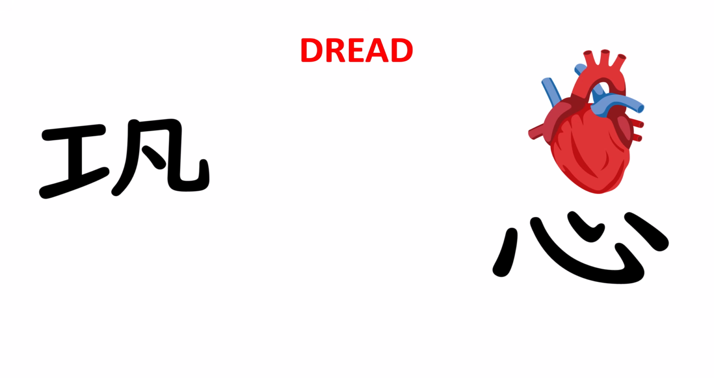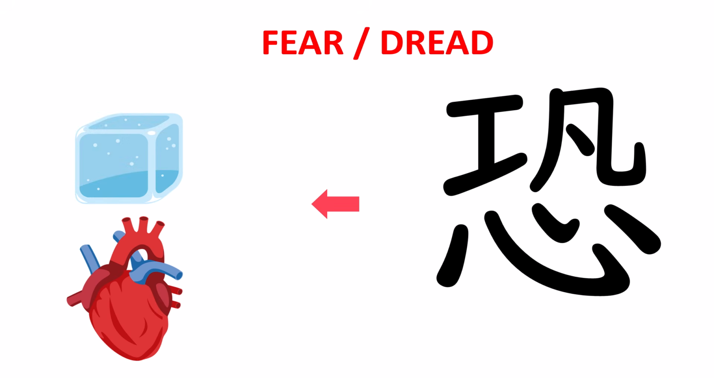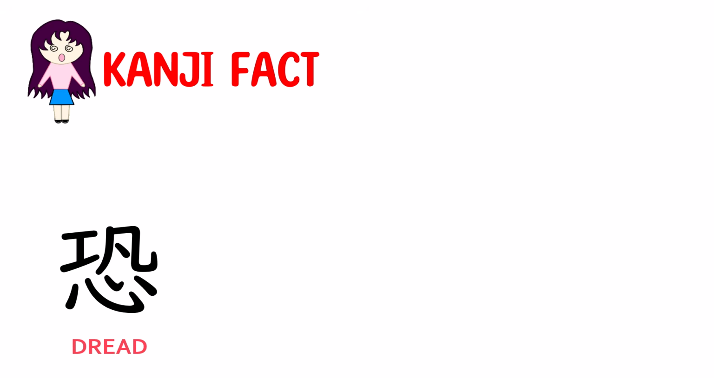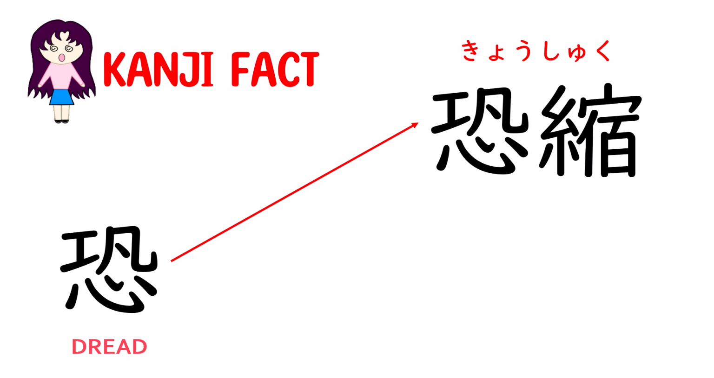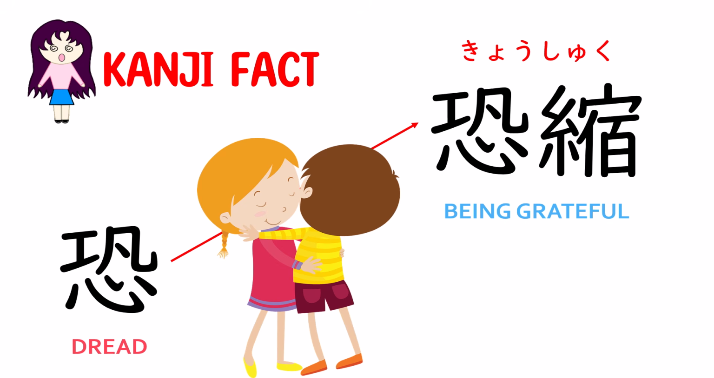The top has an original meaning in Chinese of solid. The combination is quite powerful. This kanji beautifully captures the feeling for the state of inner tension and immobility caused by fear or dread. Fun fact, today's kanji can be found in the word kyoshuku to mean being grateful. By using a word that literally implies fear or awe, you're showing a deep sense of humility and gratitude for someone's effort on your behalf.